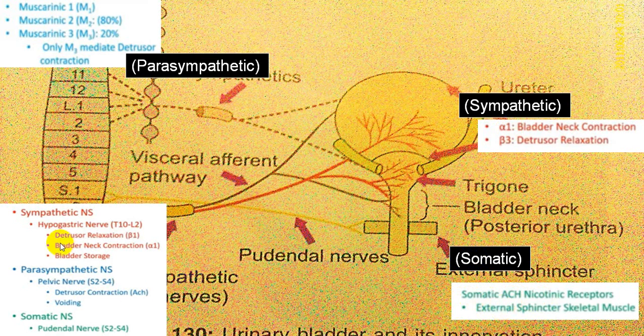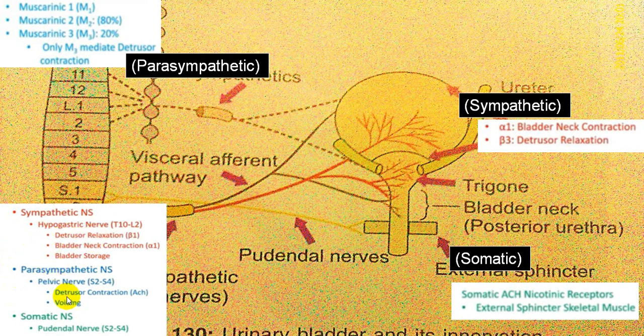So sympathetic nerve supply is via the hypogastric nerve, and that is to the detrusor muscle, where sympathetic system stimulation gives rise to relaxation of the detrusor muscle and contraction of the bladder neck, that is the internal urethral sphincter, and that helps in storage. So this will be storage of urine, and whenever there is an inhibition, opposite action will be there, relaxation of the internal urethral sphincter, and it will allow the parasympathetic system to have action in the form of detrusor muscle contraction.